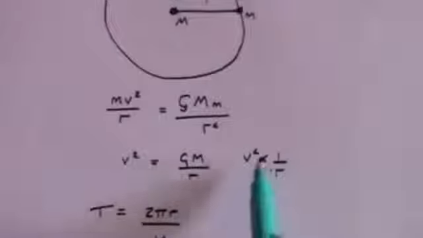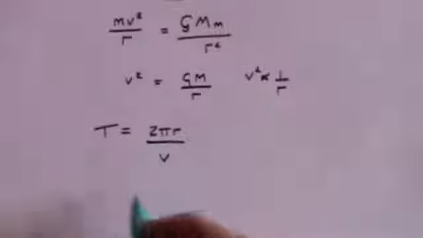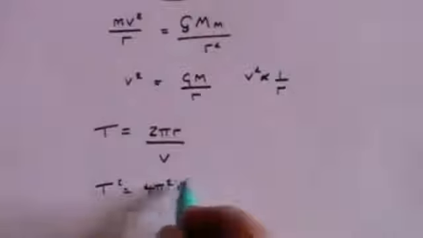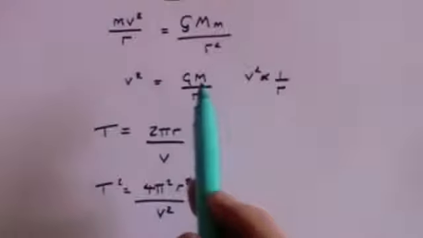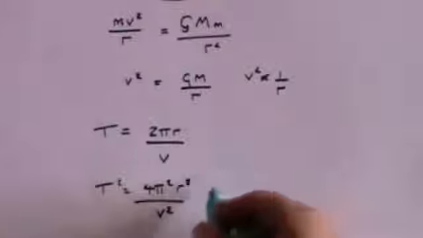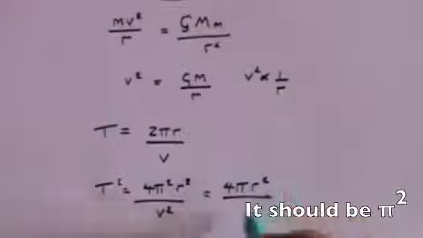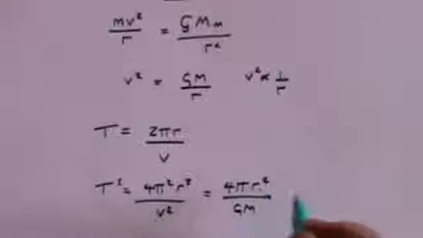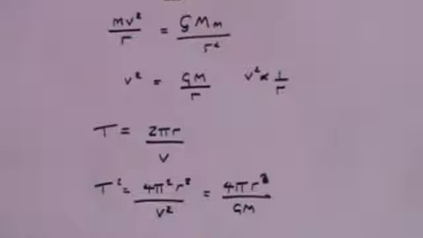But we know that v squared is GM over r, so if we square this equation we get T squared is 4 pi squared r squared over v squared, and if we substitute v squared, which we now know is GM over r, so that r now becomes r cubed.